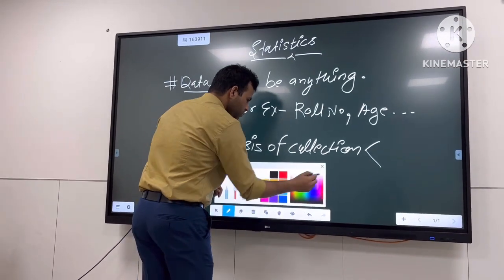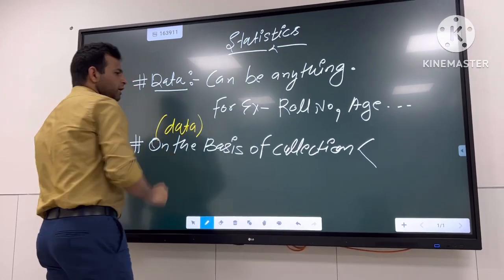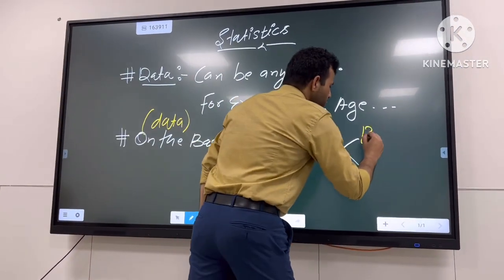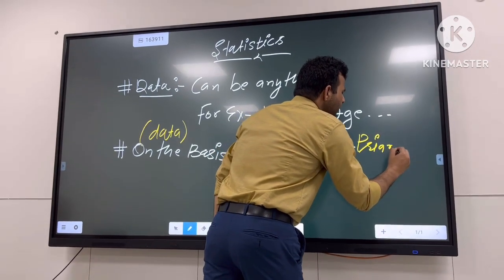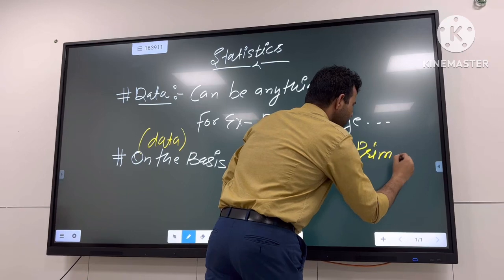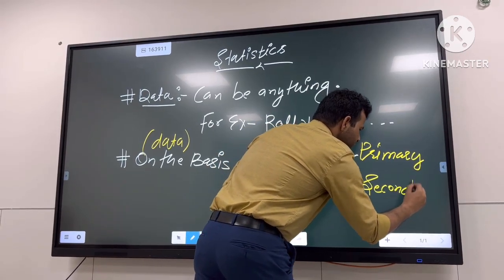On the basis of collection, data can be differentiated into two parts. The first part we are going to understand is primary data, and the second one, obviously, is secondary data.